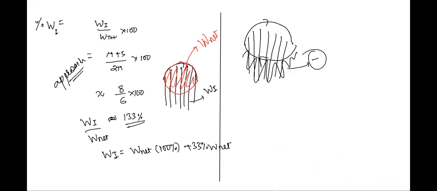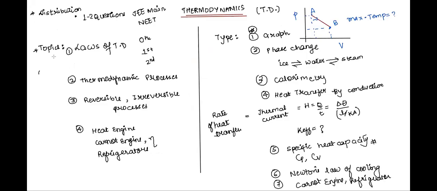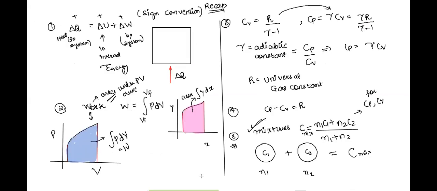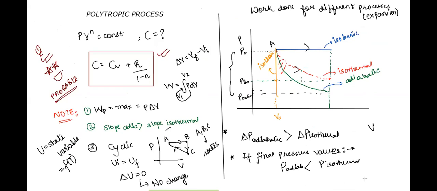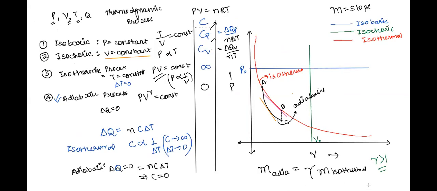So this is how we started today. Let's do a quick revision of what we did. One by one, we saw the distribution of different topics and subtopics in this unit. We also saw how we give the work done in terms of area under the PV graph. Relation between Cp and Cv. For a polytropic process, we saw the value of C, that is Cv plus R by 1 minus N, one probable question.